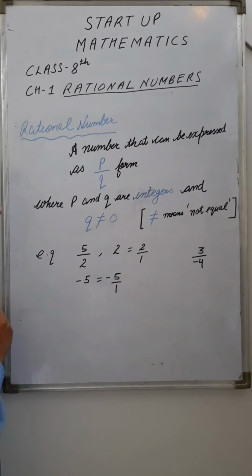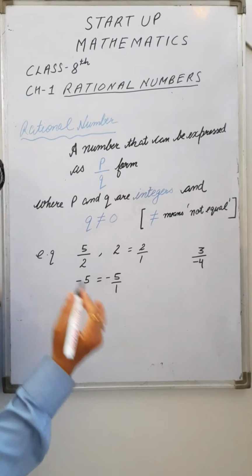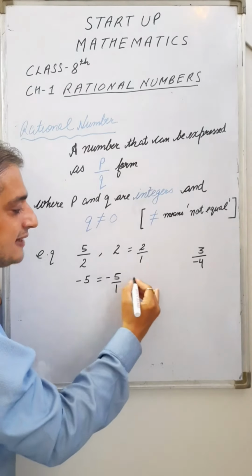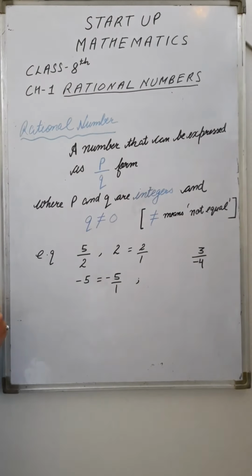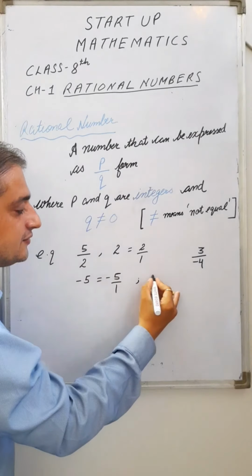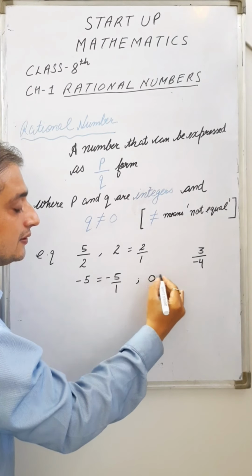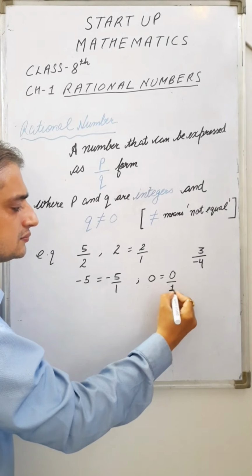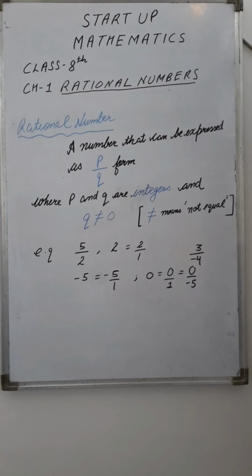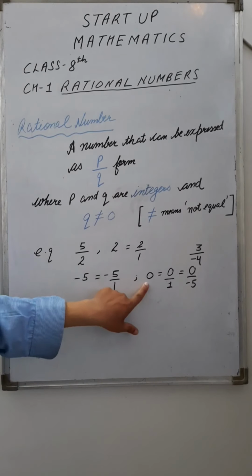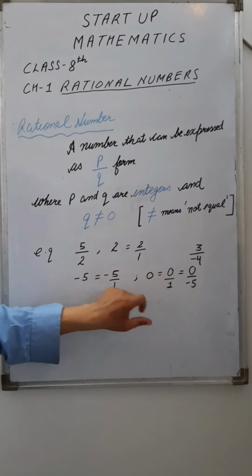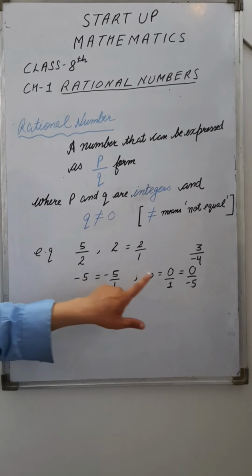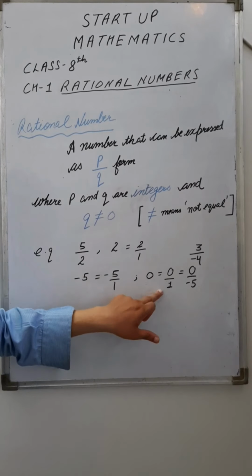Even you can see that your whole numbers start from 0. As per the definition of rational numbers, I can write 0 is equal to 0 by any number. We can divide 0 by any number.